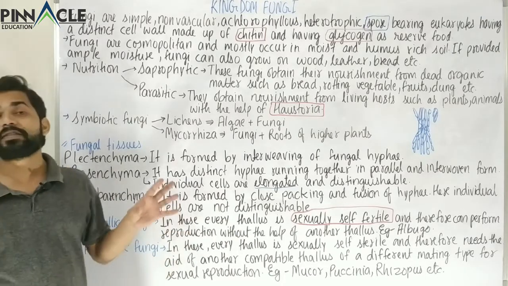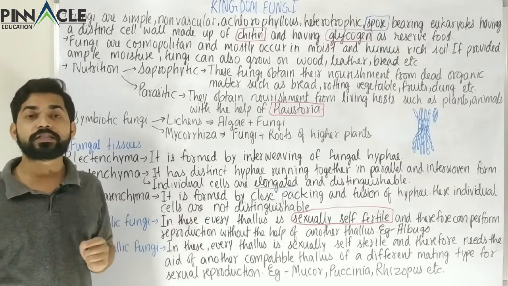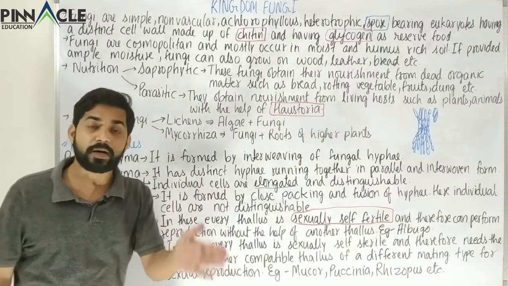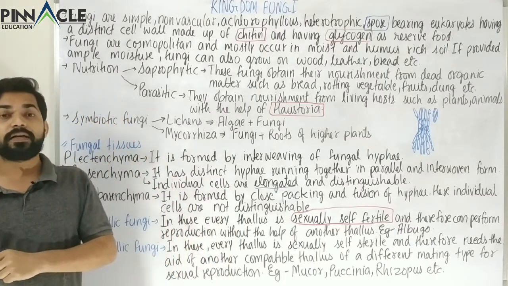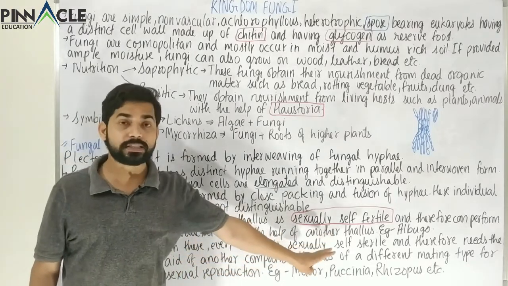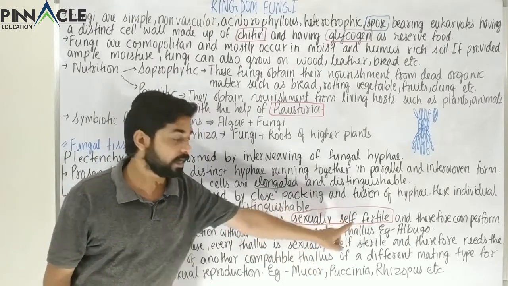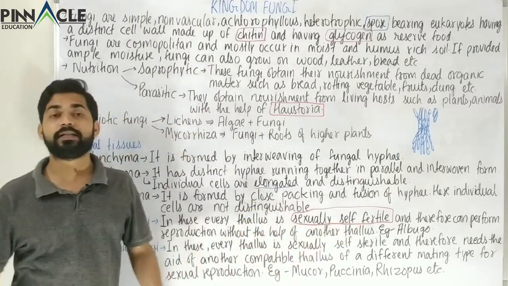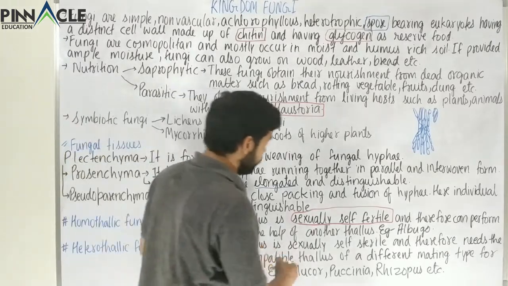These are sexually self-sterile. They cannot perform reproduction on their own. They need some other thallus which should be genetically different but of a similar type. So in these, every thallus is sexually self-sterile, which is the opposite of the sexually self-fertile category.